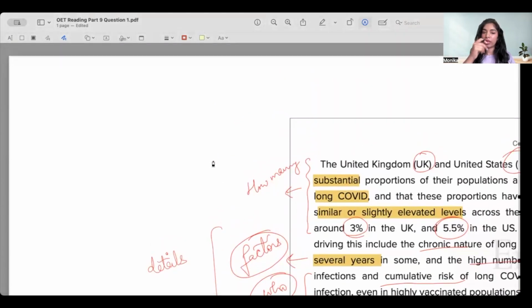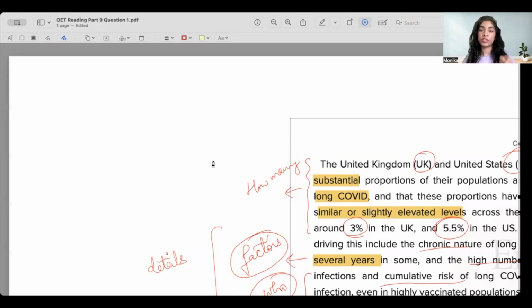Remember, the reason why I'm discussing this in so much detail rather than giving you the answer directly is because a lot of students are going to complain when they see a lengthy paragraph in their OET question papers. Please understand that OET understands how much time a student might take to read an entire paragraph, and that is exactly what they are relying on.